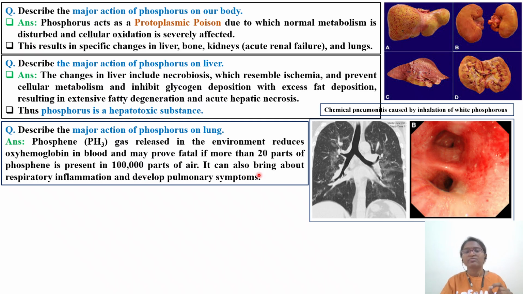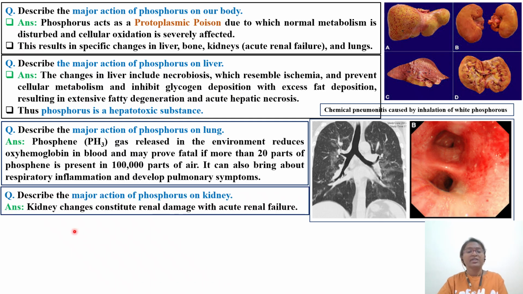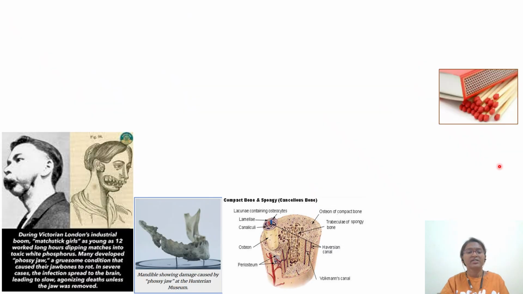So this particular phosphine can also bring about respiratory inflammation and develop pulmonary symptoms. So you can see cellular pneumonitis caused by inhalation of this white phosphorus. Next we have, what are the major actions of phosphorus on the kidney? So in the kidney we have seen it causes acute renal injury.